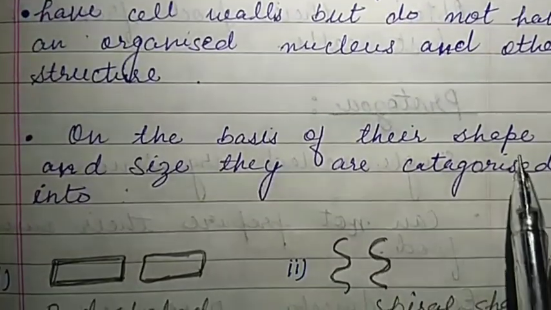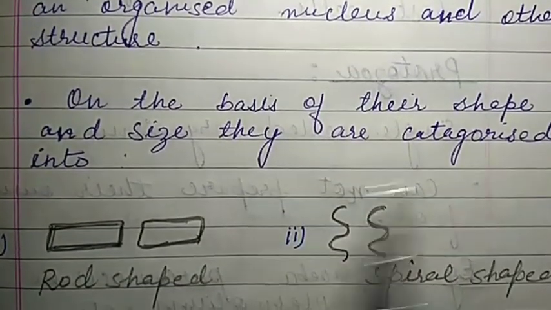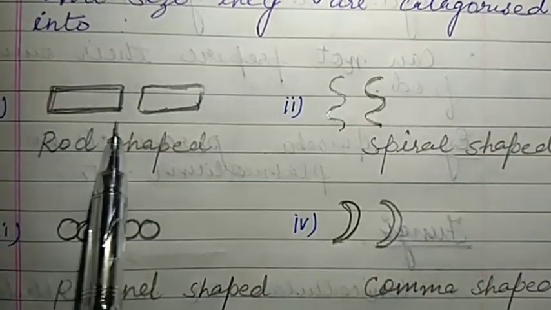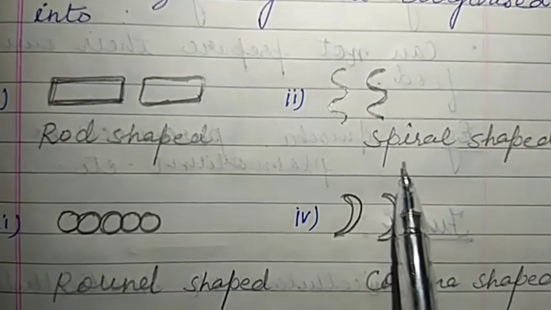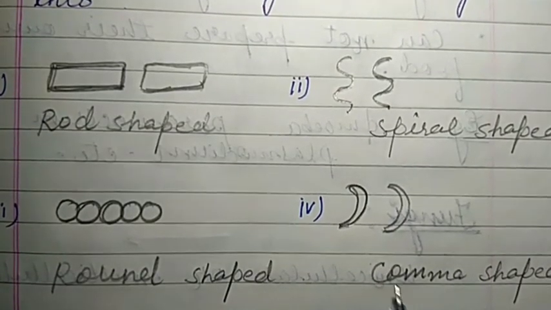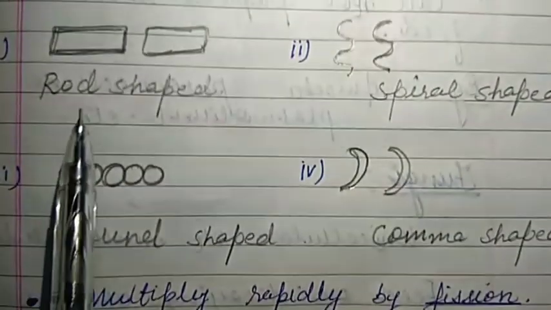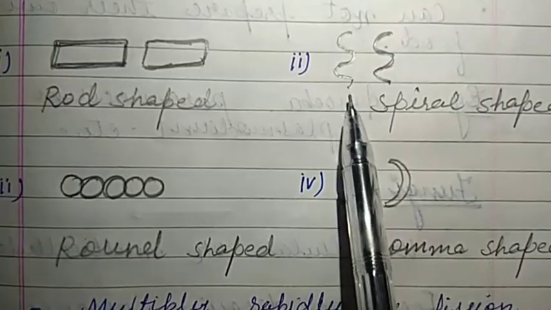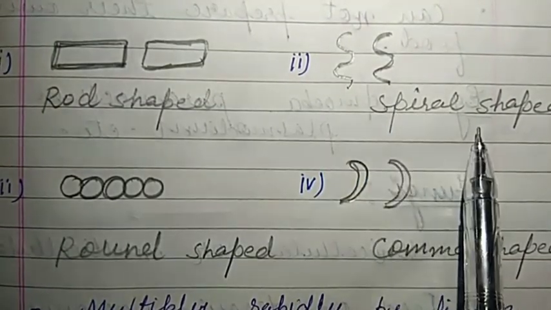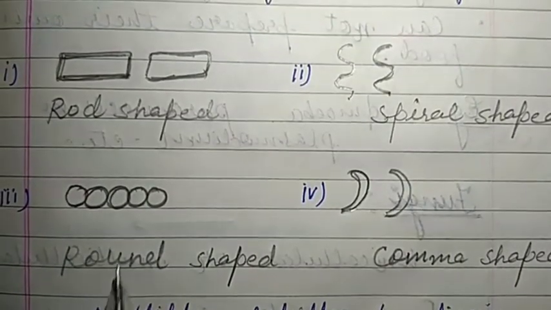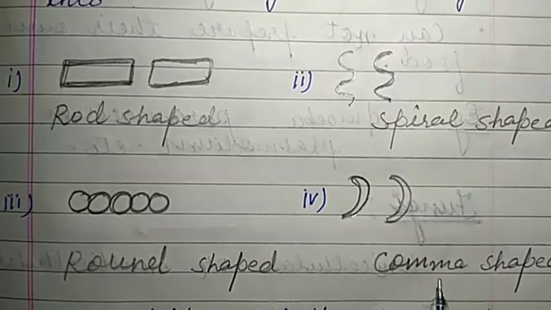On the basis of their shape and size, they are categorized into rod shaped, spiral shaped, round shaped and comma shaped. It looks like a rod, so it is called rod shaped bacteria. It looks like a spiral, so it is called spiral shaped. Accordingly the names are given to round shaped as well as comma shaped.